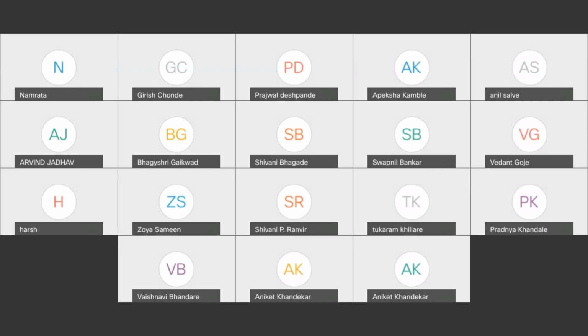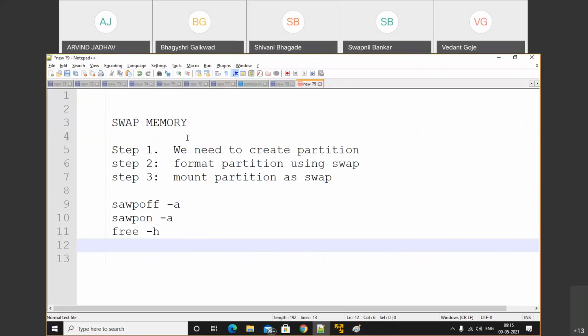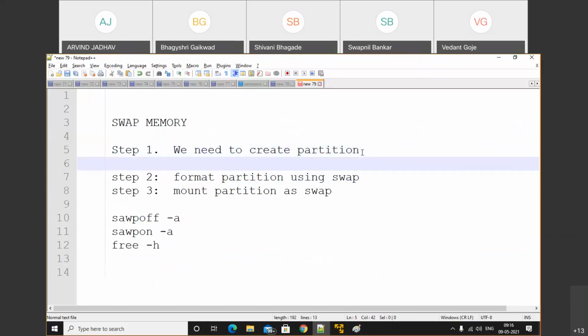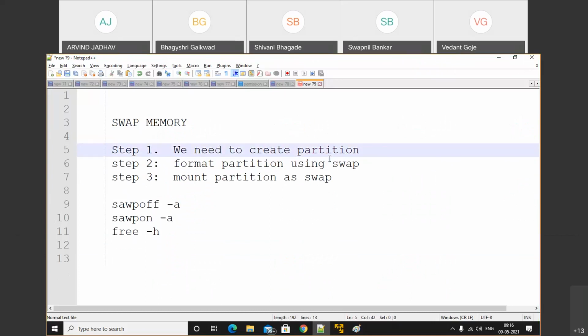To create the swap, we need to follow certain steps. The first step is we need to create the partition. When we create the partition, we need to change the type to 82, because 83 is a normal partition. After that, format the partition.